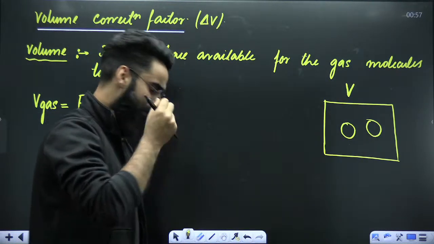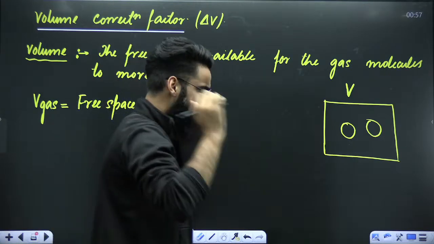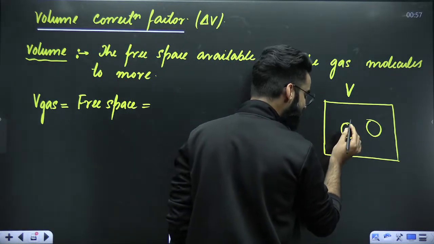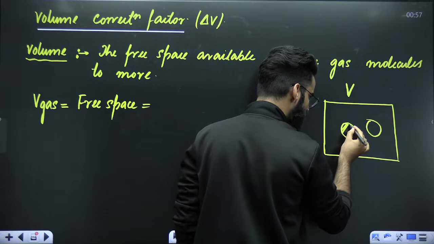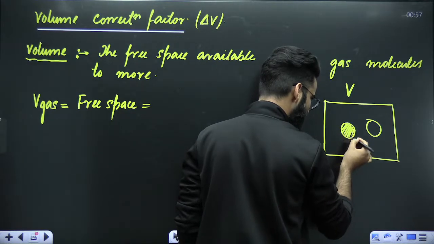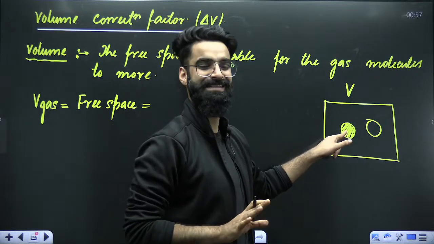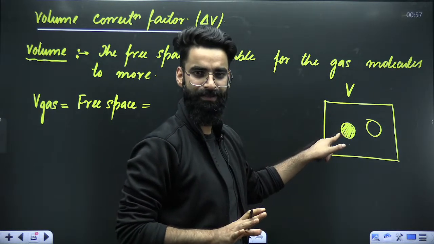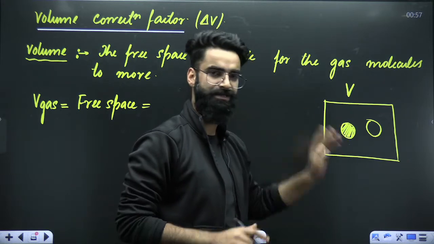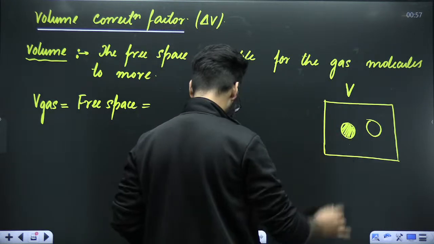My dear students, for example, if I seize the motion of one particle, if I make sure this particle comes at rest, just to make you understand, now look at the other particle.